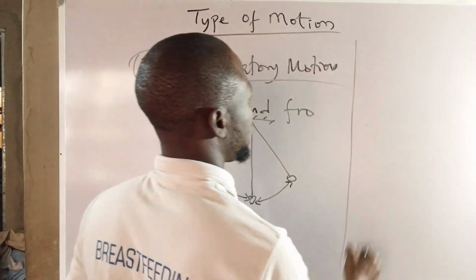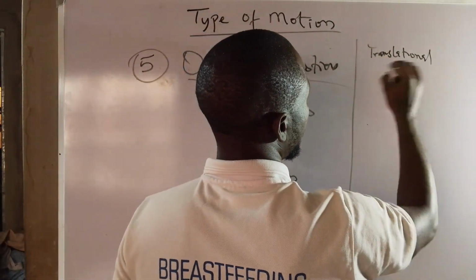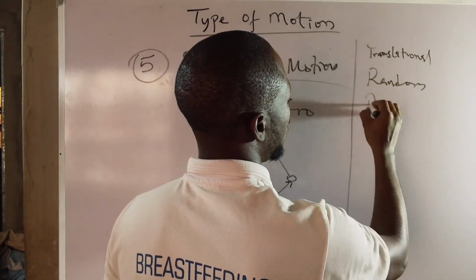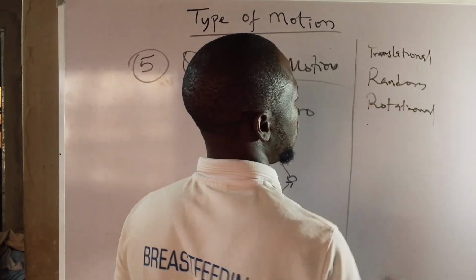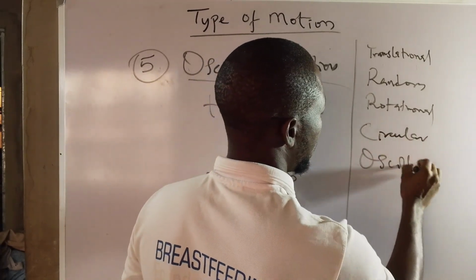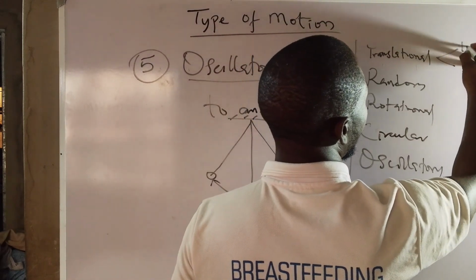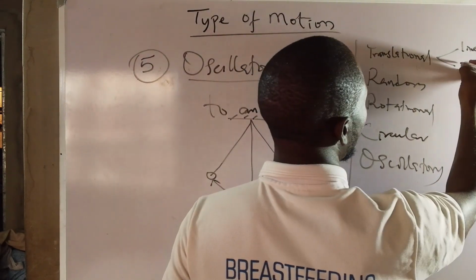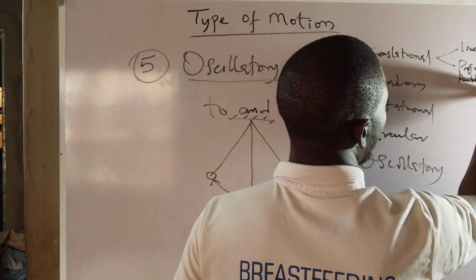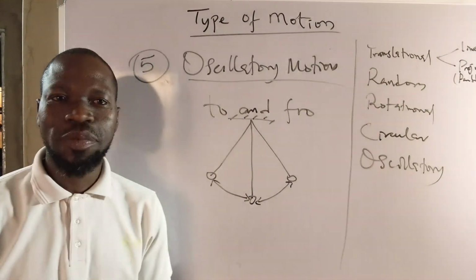So if we are recapping, we have translational, we have random, we have rotational motion, we have circular motion, we have oscillatory motion. And remember, under translational, I said we can have the linear on a straight line or projectile in a parabola, or parabolic motion. All right, with this, I think we have done justice to the types of motion we have in physics.